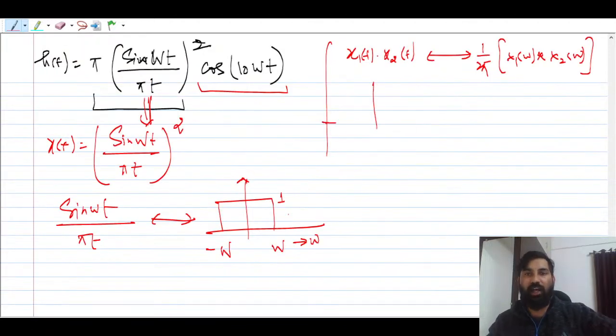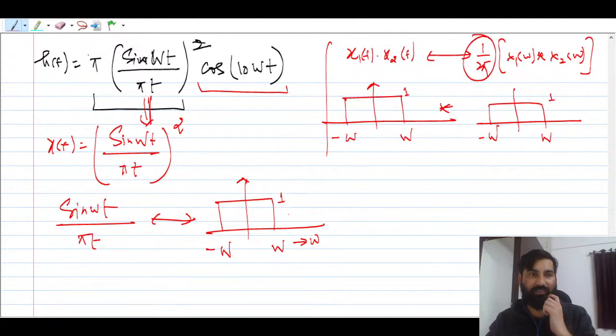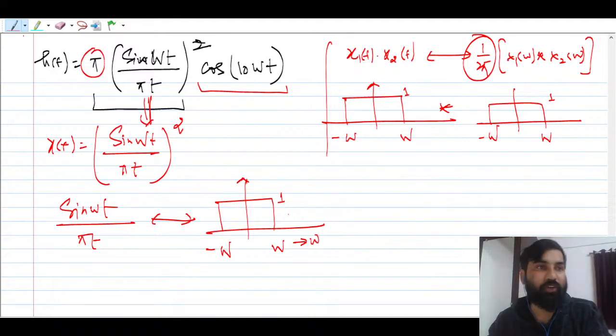This is quite a conceptual question. These are the two rectangles you have to convolve, from minus w to w, with magnitude 1, and 1 by 2 pi. You have to remember this 1 by 2 pi, and there is one more pi that you also have to take care of.